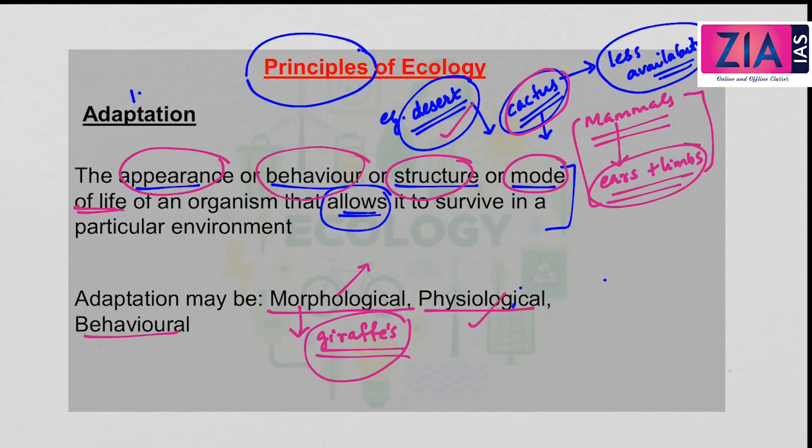Next is physiological adaptation. An example is the same cactus, or the plants seen in the deserts. Because of lesser availability of water, they change their physiological features. Another example is the kangaroo rat found in the North American deserts.